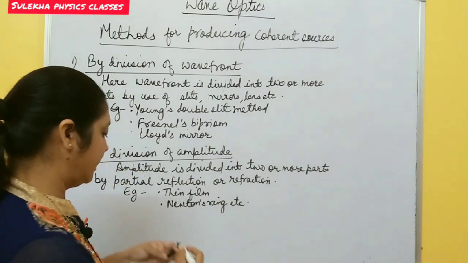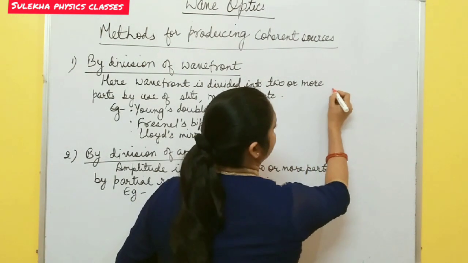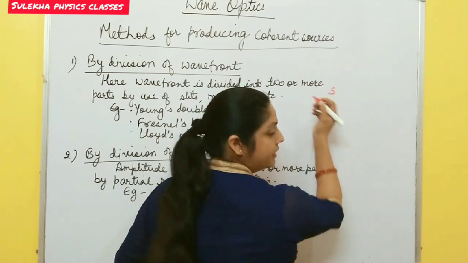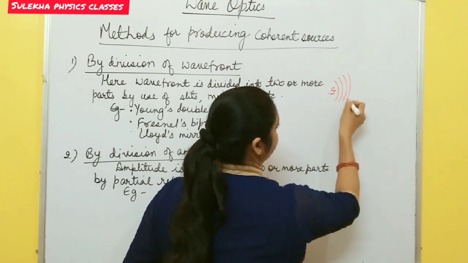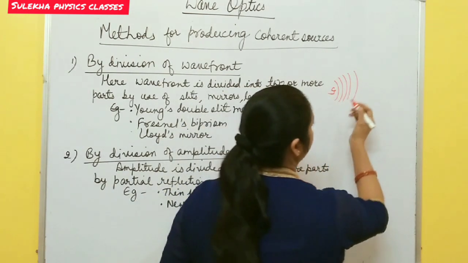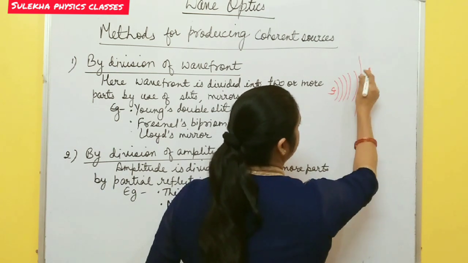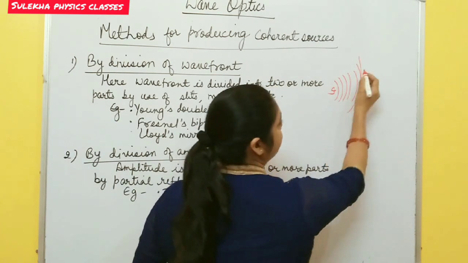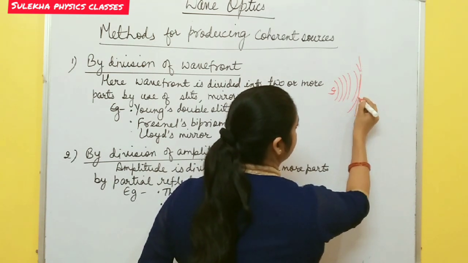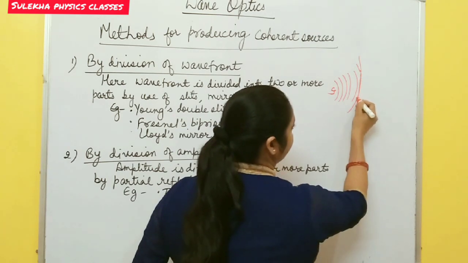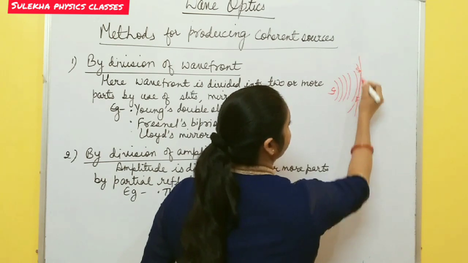In the method of division of wavefront, what happens? Suppose there is one source, and interference is a wave phenomenon. This source emits a first wavefront, a second wavefront, like this, okay? Suppose there is an opaque substance here, and this wavefront reaches this point. If there are two holes at these positions, these wavefronts act as two independent sources S1 and S2.